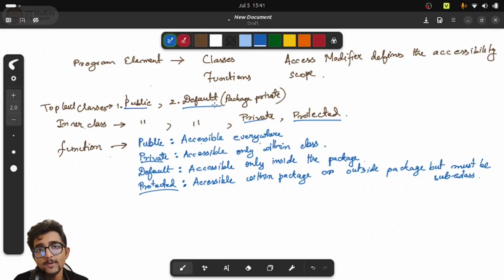So what is the rule? The rule is, if you want a functionality to be accessed or used in some other part of the code, then you have to define that class as public. Only then can you write an import statement and import that class and use the methods within it, or use the fully qualified name expansion and work with it. So this is very important.